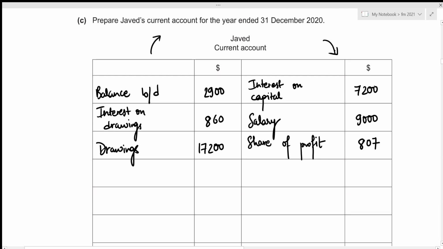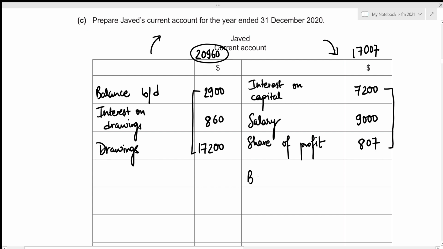Now this concludes everything that is to be recorded in the current account of Javed, which means that now we need to move towards figuring out the closing balance. And we do not know whether the closing balance will be on the debit side or the credit side, so we need to figure out the total for both sides. So let's figure out the total for debit side first. That's 2,900 plus 860 plus 17,200, which results in the total of 20,960. And the total for the credit side would be 7,200 plus 9,000 plus 807, which results in the value of 17,007. So we can clearly see that debit side is the heavier side, which means that our closing balance will be on the credit side.